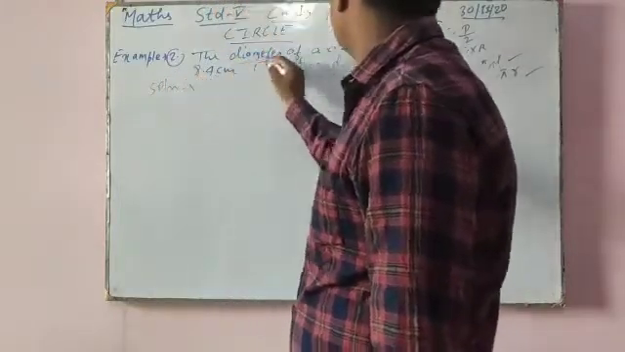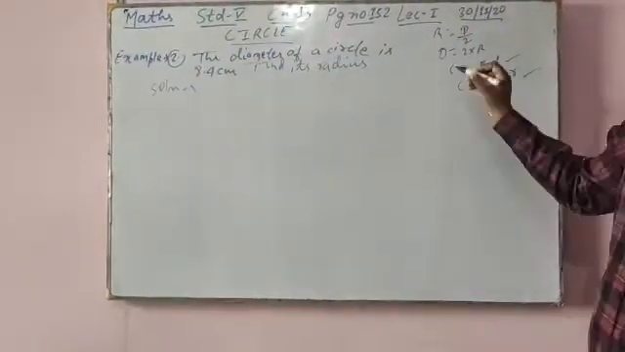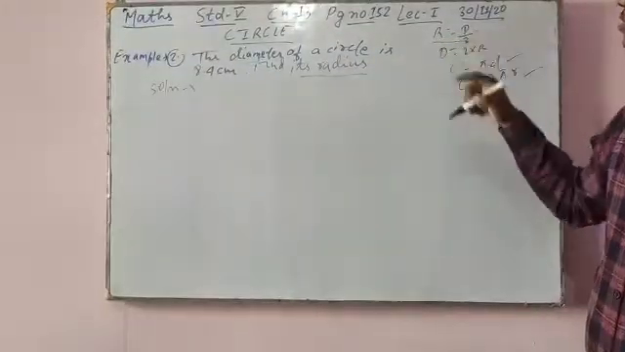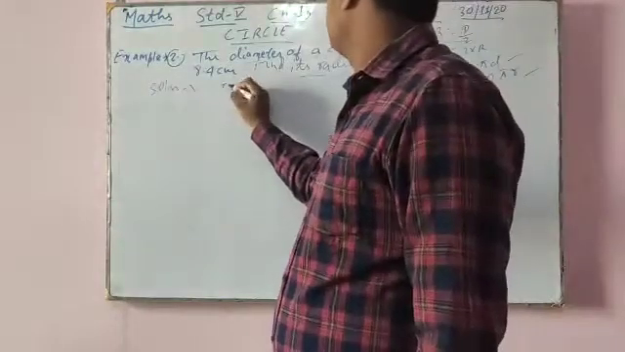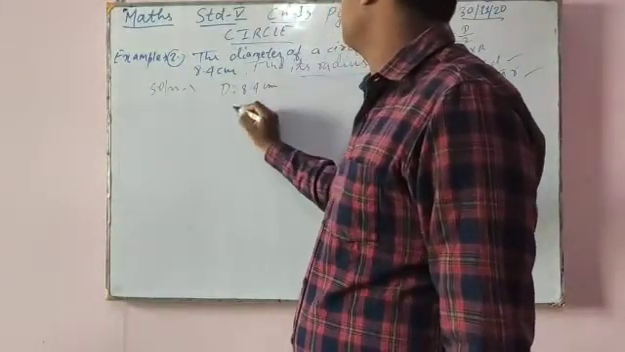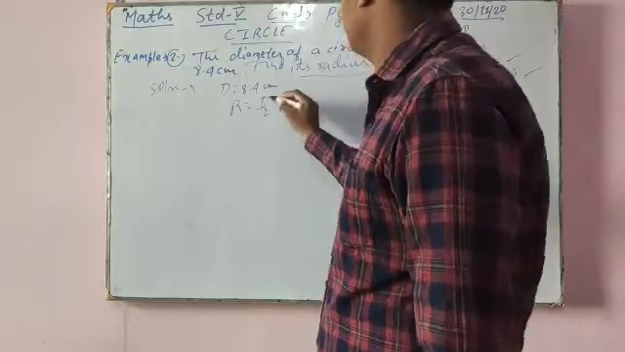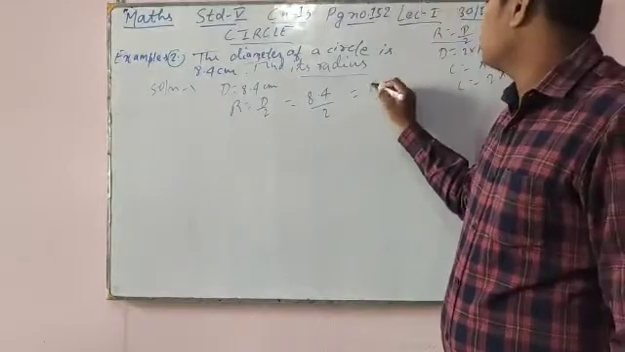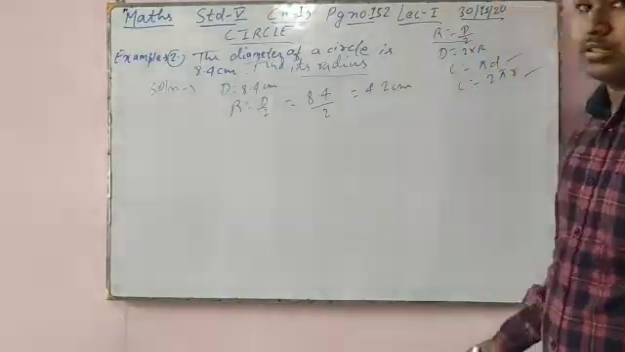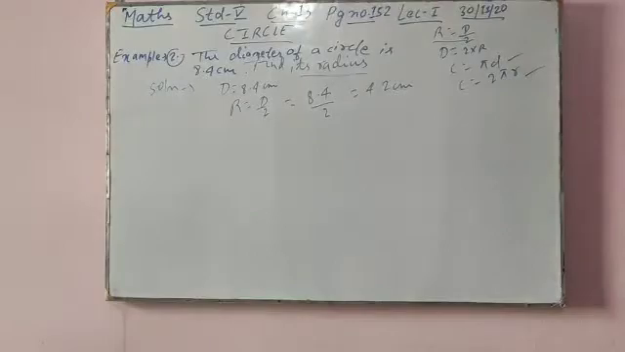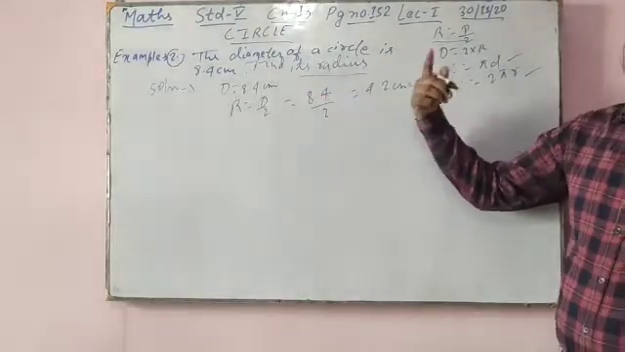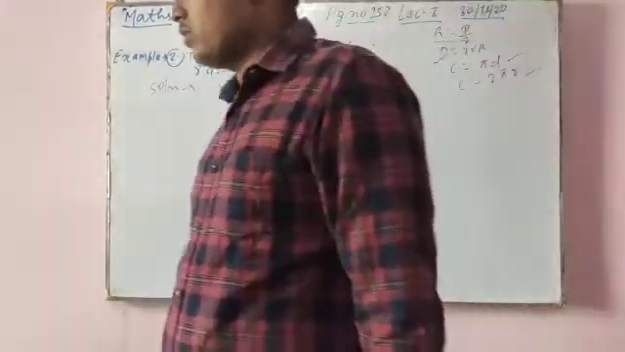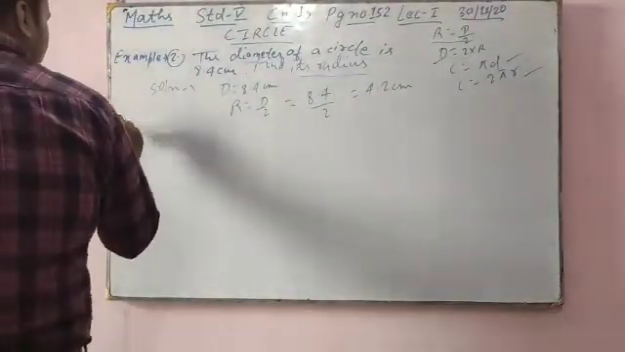Solution. See, diameter is given, you have to find its radius. So for finding radius, what is the formula? d by 2. Diameter is given, 8.4 centimeter, and radius will be d by 2. So 8.4 divided by 2 gives 4.2 centimeter as your answer. 2 times 4 is 8, 2 times 2 is 4. Very simply, if the radius is given and you have to find diameter, then use the other formula. Okay, so now we move to example number 3.